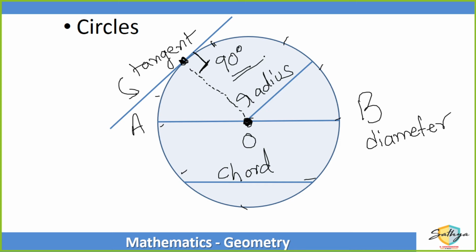If you draw a radius from the point of intersection of the tangent and the circle, from the point where the tangent touches the circle to the center, then the angle formed between that tangent and radius will always be a 90 degree angle.